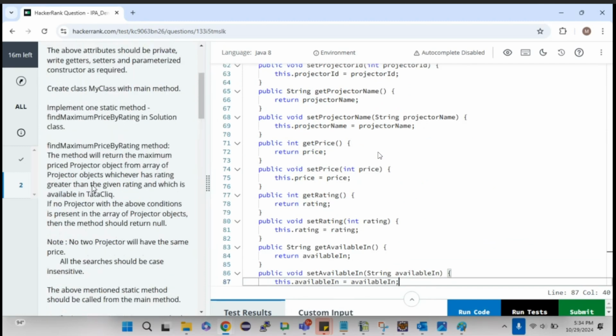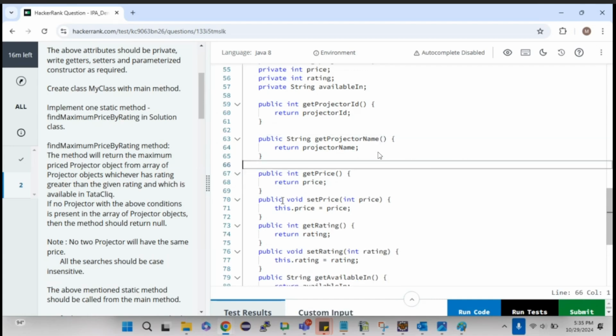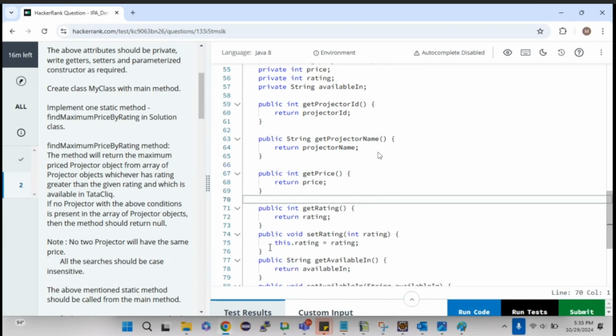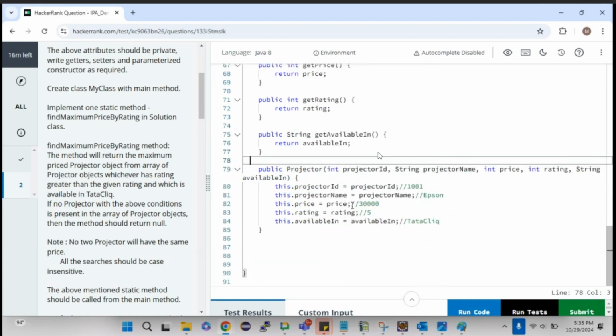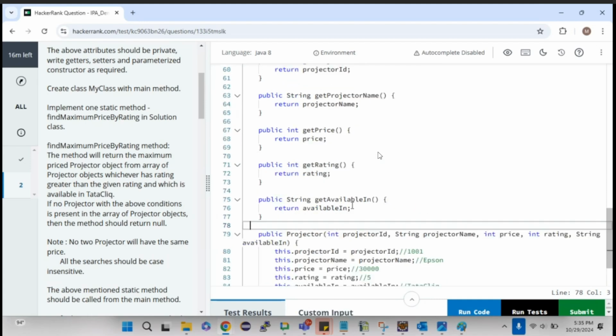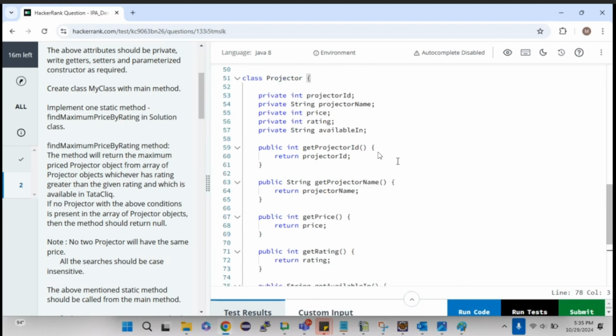And one more thing, here there is no need of setters, as you could see. Just read the question. If setters are not needed, you don't need to write the setters, because in ION you are writing it manually, right? So it will save a little time for you. Because only 120 minutes will be given for both the MCQ and SPQs. So you don't need to spend much time on the setters which we are not going to use. Just read the question. If setters are not needed, straight away write getters and then the constructor. That is more than enough.